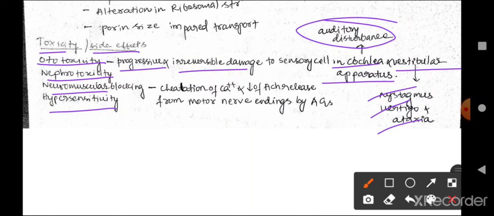In neuromuscular blocking, it is because the aminoglycoside has the capability to chelate calcium ions and decrease the amount of ACh release from the motor nerve ending. This will lead to muscle weakness and paralysis by blocking the neuromuscular junction.